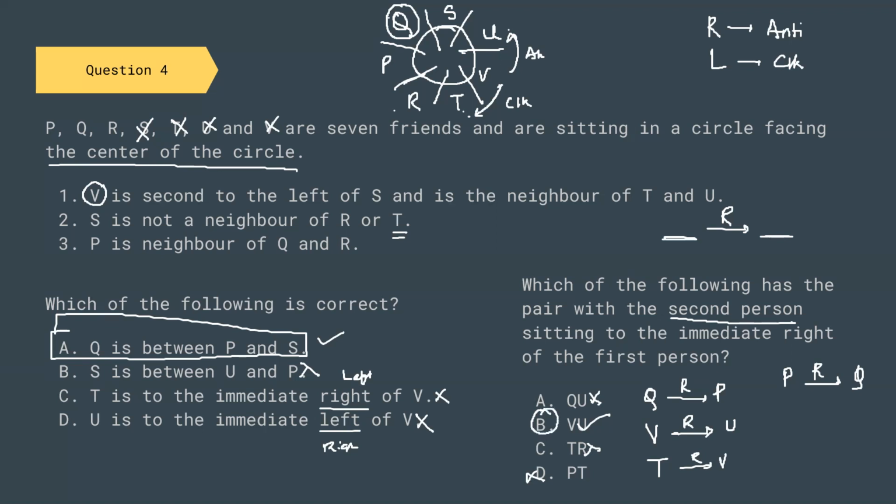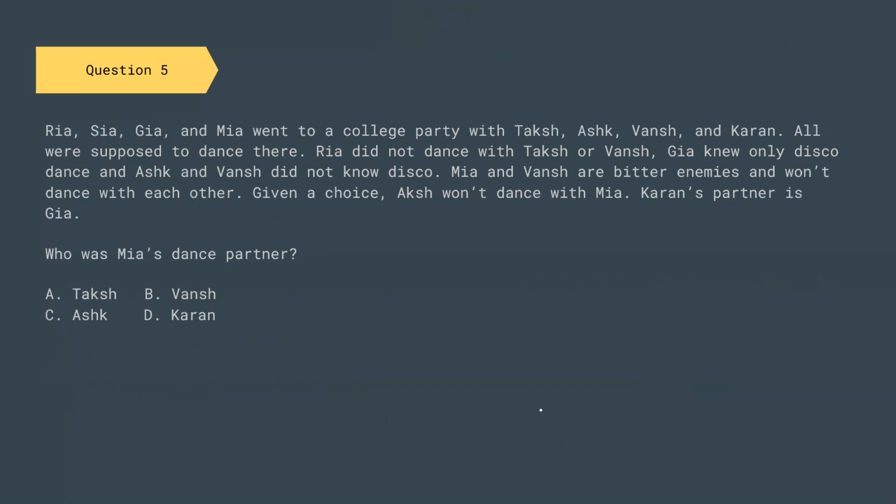So I hope this was clear to you. Now let us go to the next question. This is a group-wise pattern question, where we have to make groups. So let us see how we can make groups. We have Ria, Sia, Gia, and Mia. We have four girls. And we have four boys: Taksh, Aksh, Vansh, and Karan.